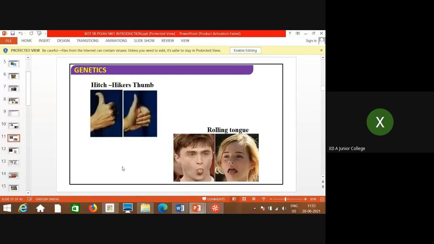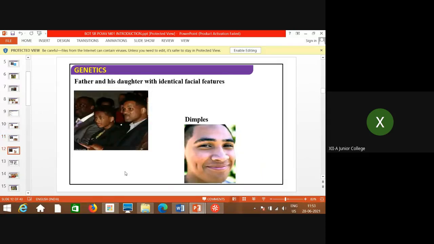These are a few more: rolling of the tongue, hiccups, and thumbs. The thumb can stand straight, or bend like this. So similarity is seen in the parents and the offspring. This is the rolling of tongue, and this is the normal tongue. This is father and daughter.